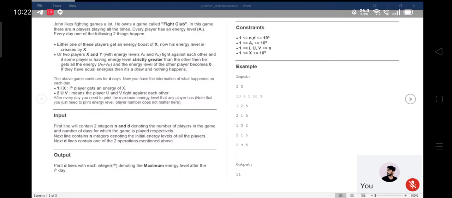Let me give you one particular hint regarding this problem, or how you will be able to get the solution. Just have a look at the sample input.